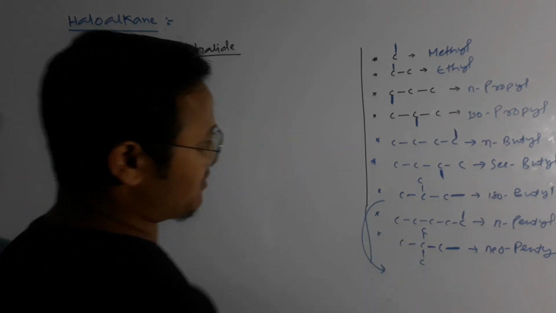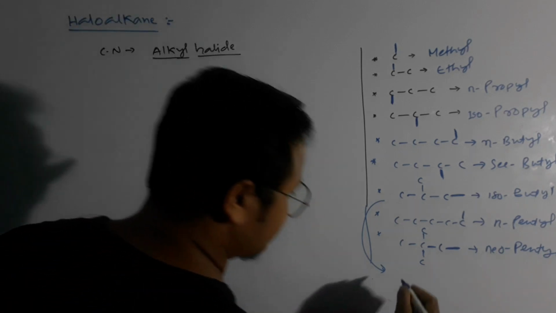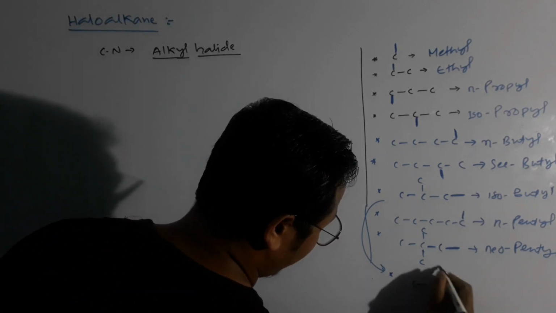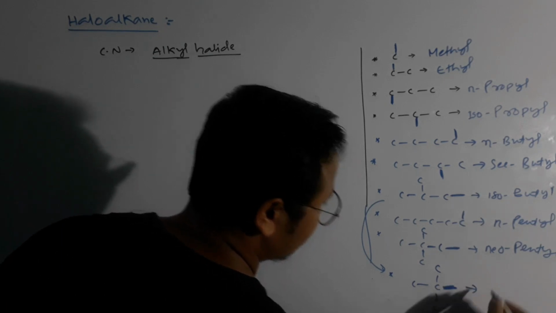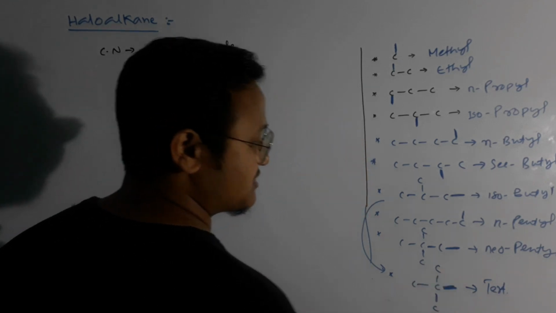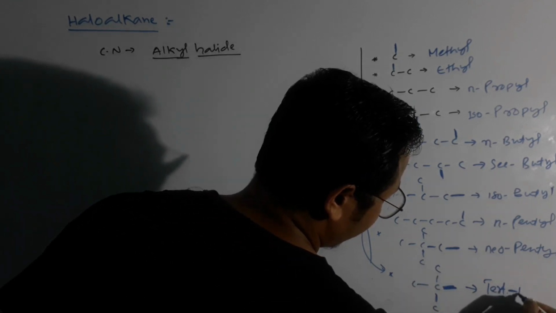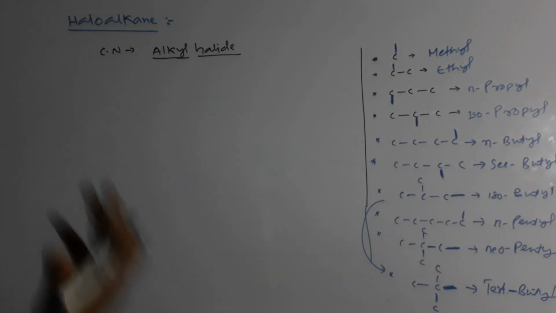One more form is possible in case of your 4 carbon system, and it is an important one. When any functional group is attached at this carbon, it is known as tertiary, and we write tert, T-E-R-T. It means tertiary butyl. Try to remember these things, and you will easily be able to write the names of these compounds.